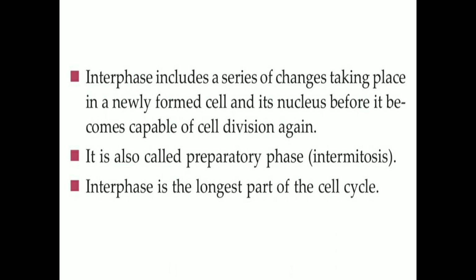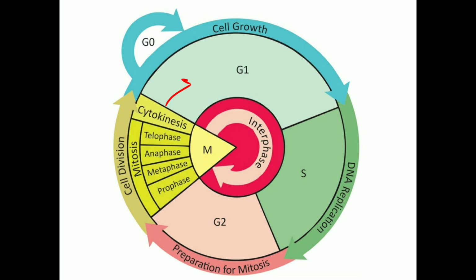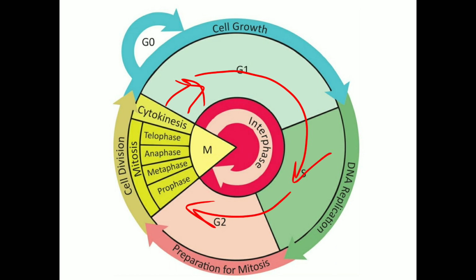Interphase includes a series of changes taking place in a newly formed cell and in its nucleus before it becomes capable of cell division again. So a cell has formed, and the cell grows, and it becomes capable of the next cell division during this interphase.